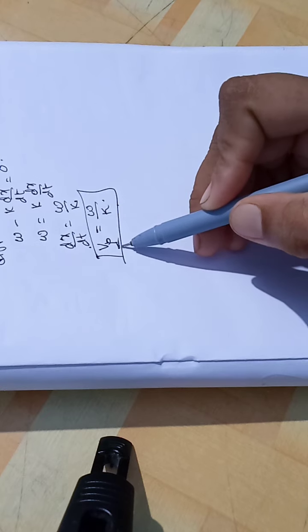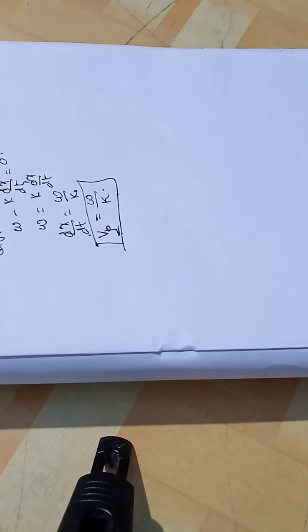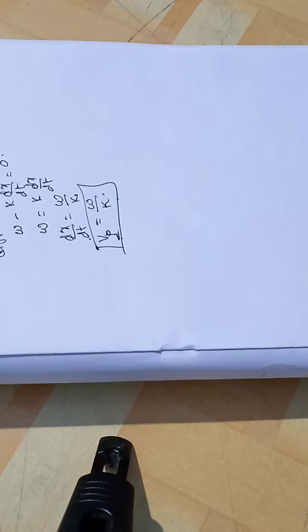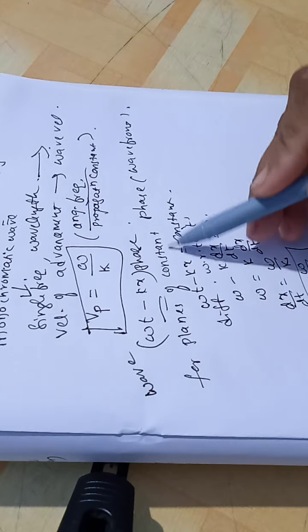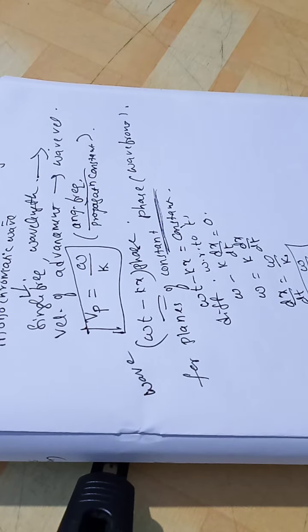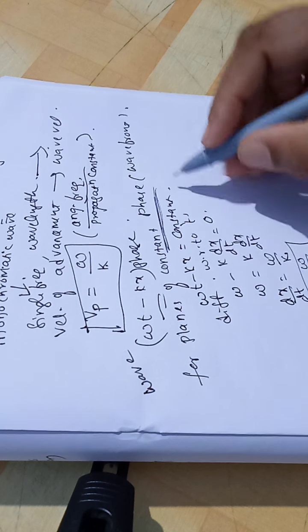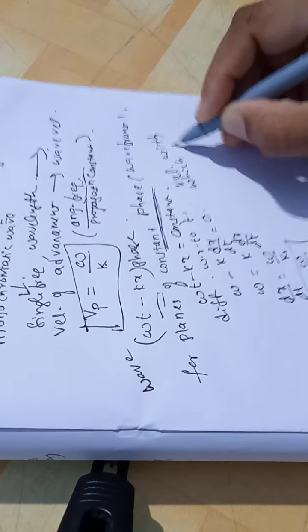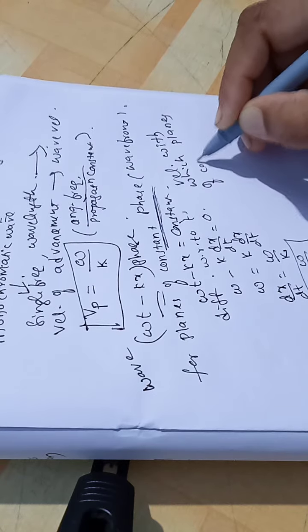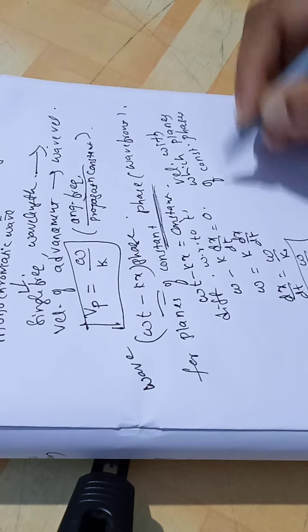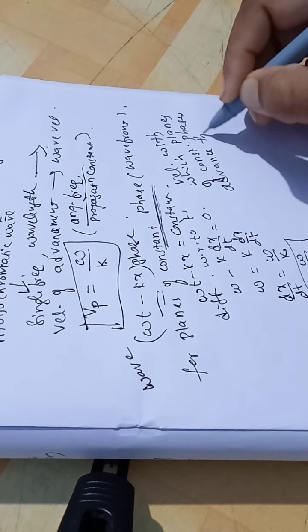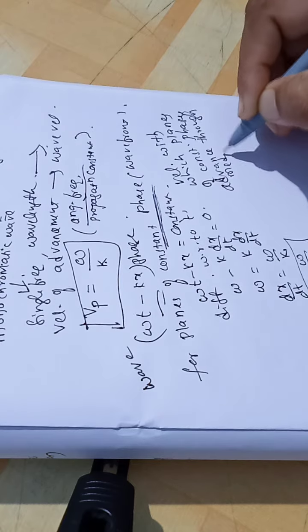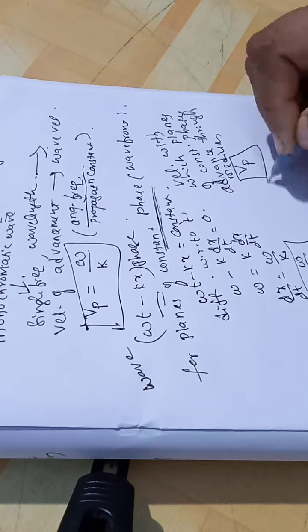The wave velocity is the velocity with which planes of constant phase advance through the medium. We call it as phase velocity.